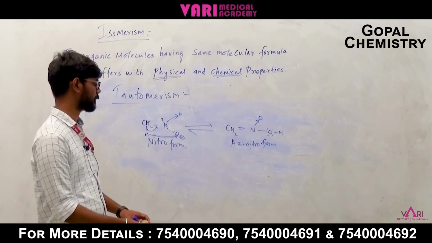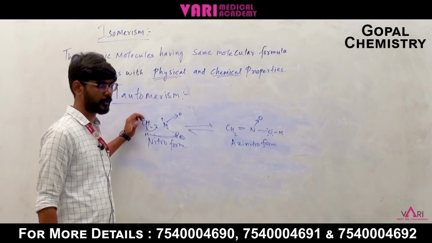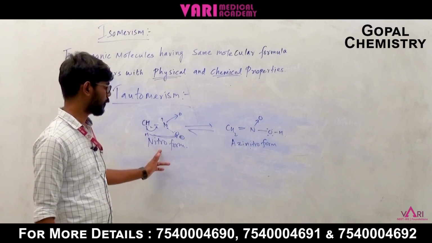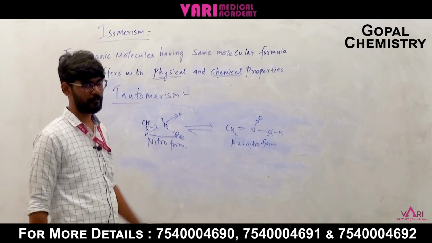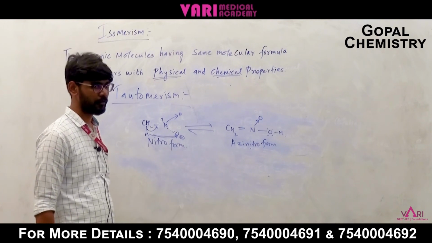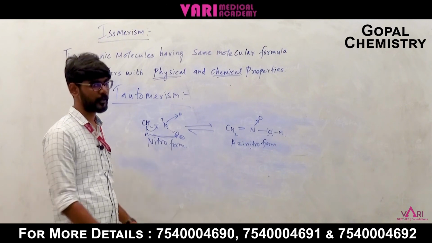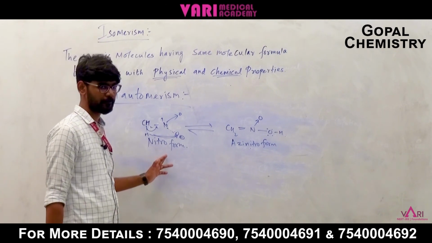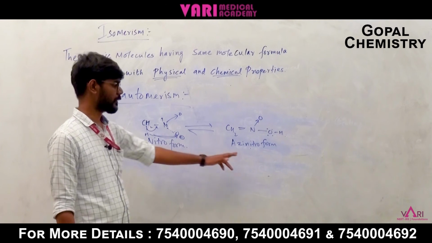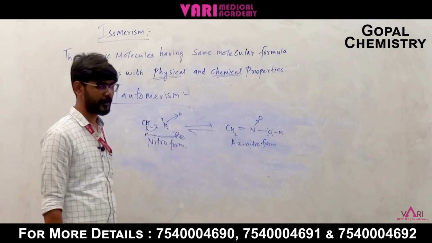Okay, so two examples we have discussed, both very important: nitro and acinitro, keto and enol. In many reactions we are going to see keto-enol tautomerism and nitro-acinitro tautomerism, both are very important. The chemical properties of nitromethane and the acinitro form will differ.